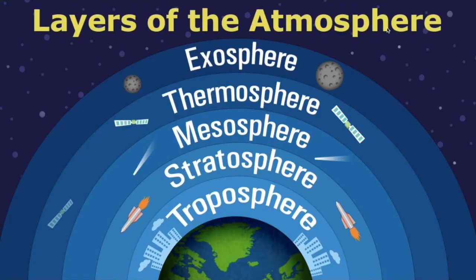Let's move on to parts of the atmosphere. The atmosphere is everything between the Earth and space. There are many different layers to the atmosphere. In this unit, we'll mostly be focusing on the troposphere.